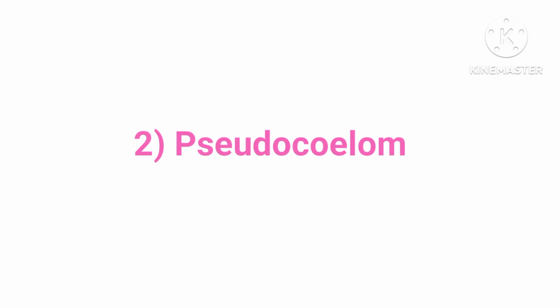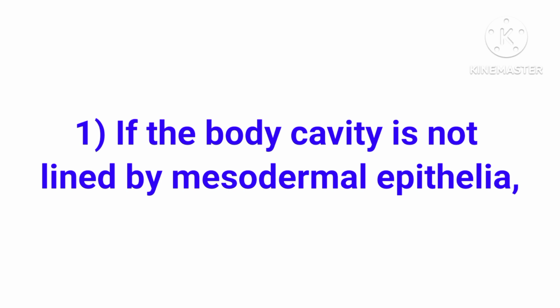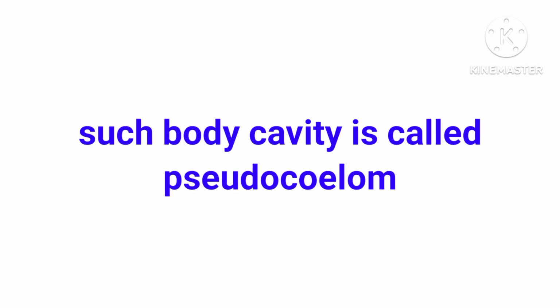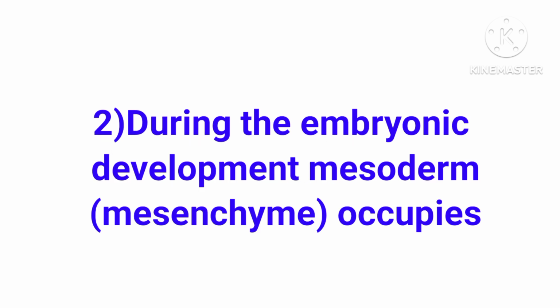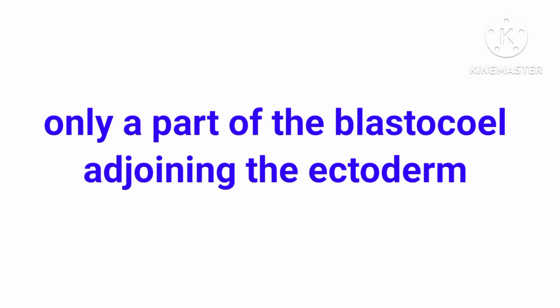Second is pseudocoelom. If the body cavity is not lined by mesodermal epithelia, such body cavity is called pseudocoelom. During the embryonic development, mesoderm mesenchyme occupies only a part of the blastocoel adjoining the ectoderm.